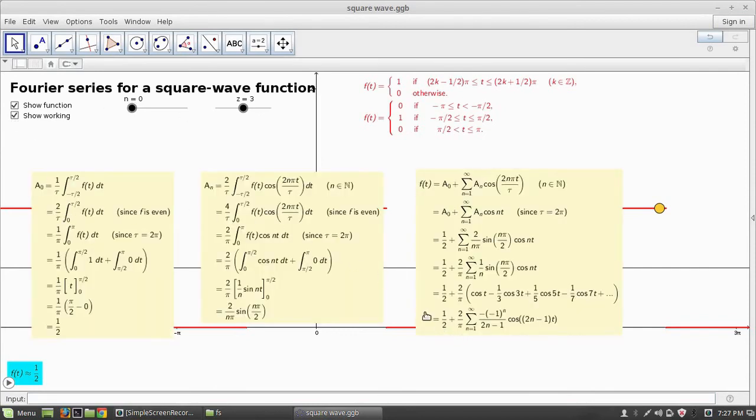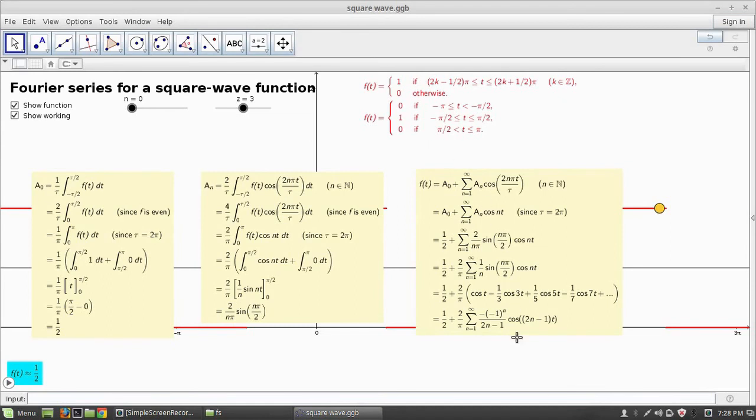See, on computation we can see that the first coefficient a0 by 2 becomes 1 by 2, and an becomes 2 by pi into minus 1 raised to n plus 1 by 2n minus 1. So in the Fourier expansion of the square wave function, we can have only the cosine terms. And this 1 by 2 is called the DC component of this function, and the remaining part is called the AC component or harmonics. And this is 1 by 2 because the average value of the function in the interval minus pi to pi is 1 by 2.